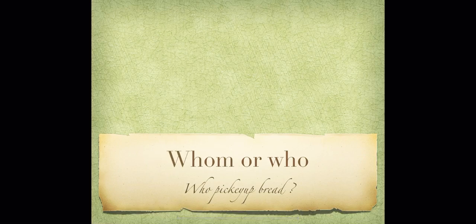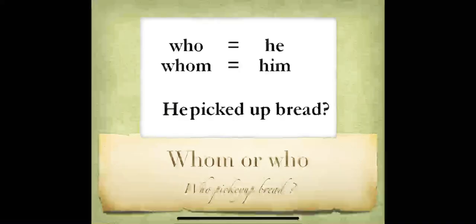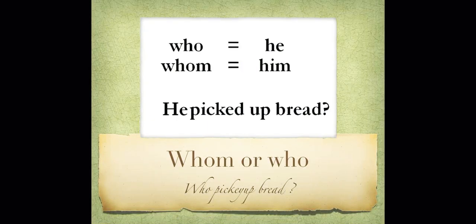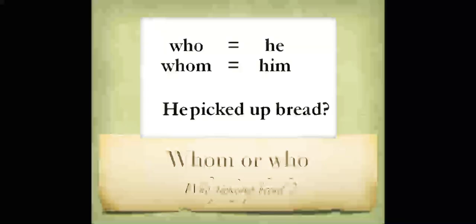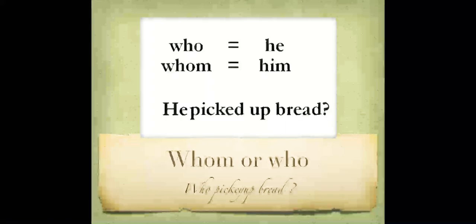Who or whom? If we say, for example, who equals he. So every time we say he, it becomes who. And every time we use him, it means we should add whom. How is that? He picked up bread. Who picked up bread? How can we ask, whom or who? He picked up bread. So here, he is the subject. So we should use who picked up bread.